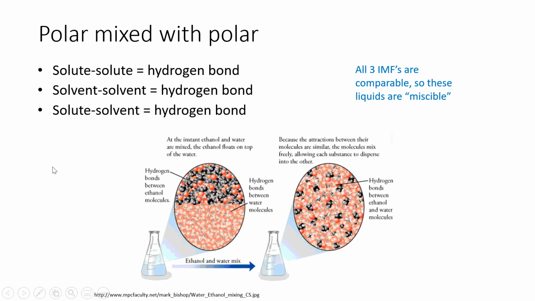Okay, let's look at an example of something that does dissolve. If you have polar mixed with polar, like in this case, we're mixing together ethanol and water. This is what ethanol looks like, and notice how there's an O bonded to an H, so it's capable of hydrogen bonding. And then we're familiar with what water looks like. So again, we're comparing these three attractive forces. The solute, this is your ethanol, can hydrogen bond to itself. Your solvent can hydrogen bond to itself. And then they can also hydrogen bond to each other.